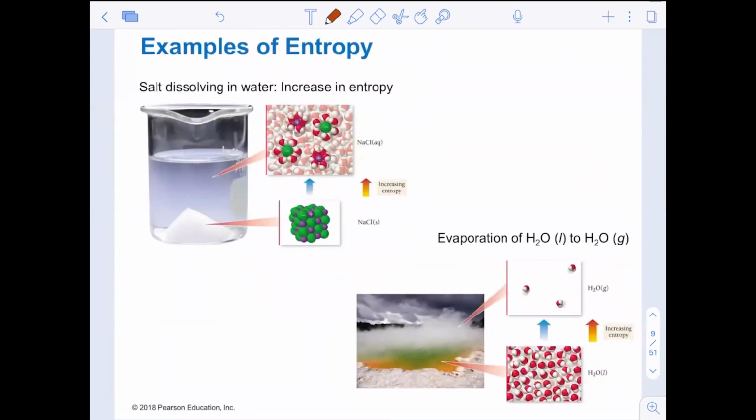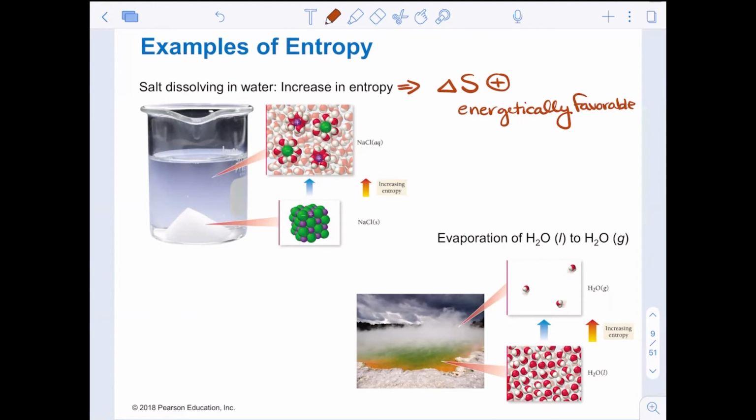Now, examples of entropy: salt dissolving in water. Entropy is increasing. When entropy increases, that is a delta S that is positive. All right, this is energetically favorable. Why is it favorable here? Because it means that there are more options for the energy distribution. I have heard this term as less ordered or more disordered. I don't really like this idea. I like the idea of randomness and options.